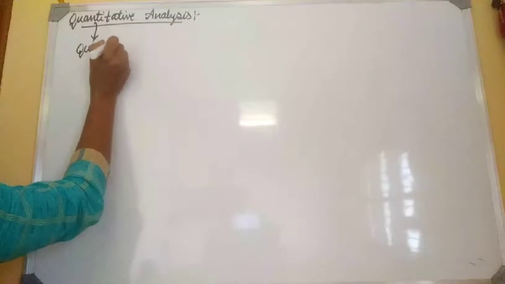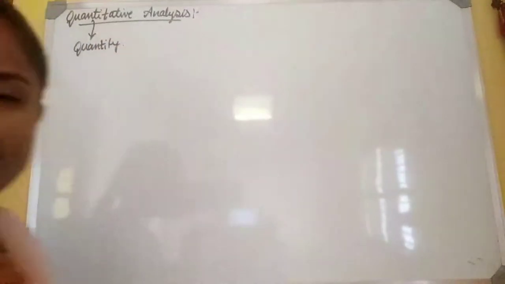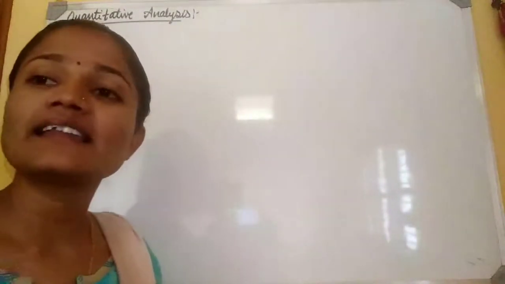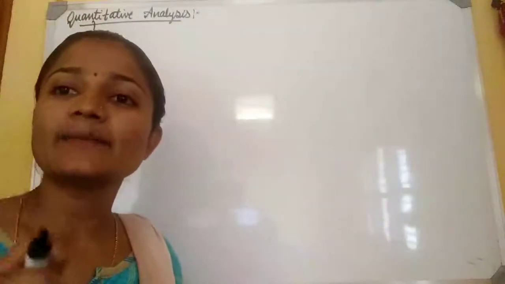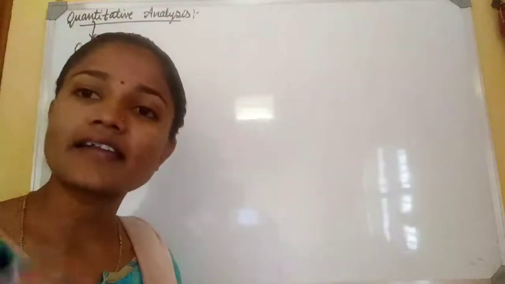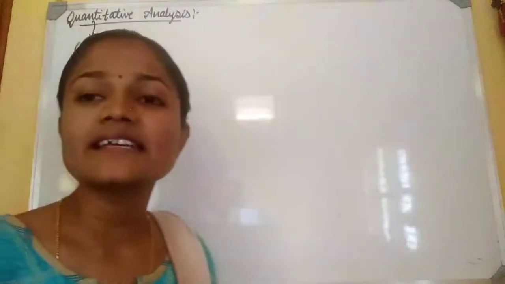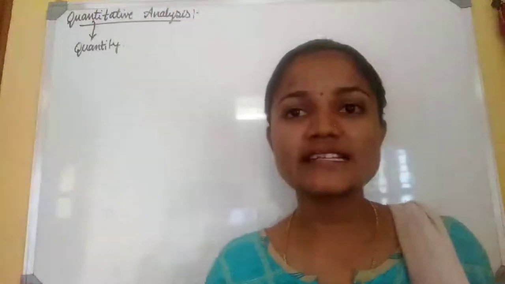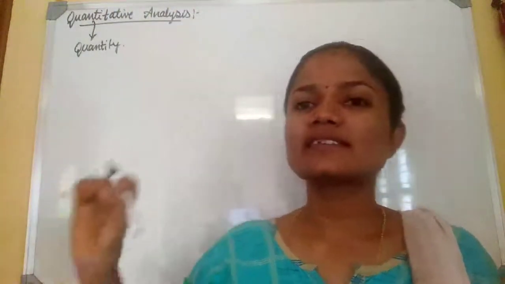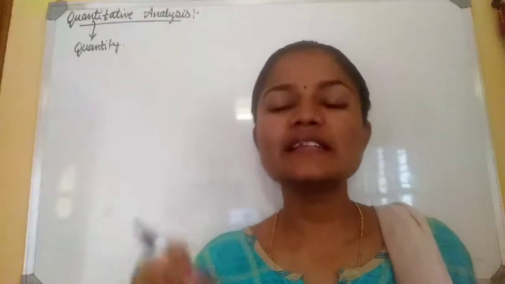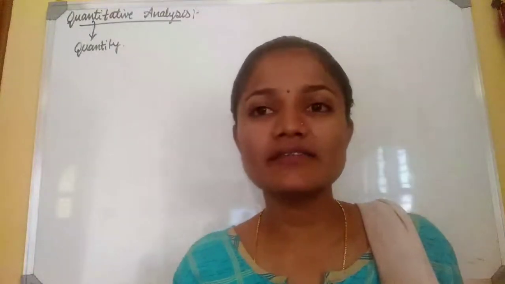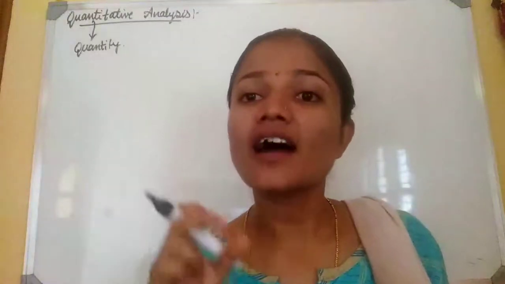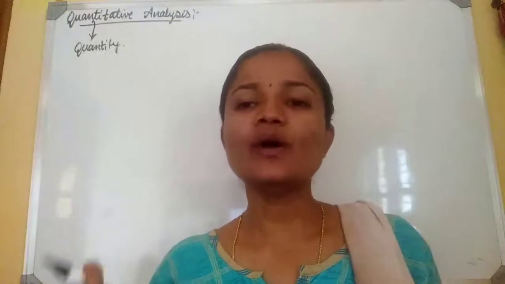Quantitative means quantity. We are going to identify the quantity of a given element. Through analysis we are going to estimate the quantity of a given element in the organic compound, meaning the percentage of an element. Through some methods and with the principle, we are going to estimate the percentage or weight of a given element in the organic compound we are going to analyze.